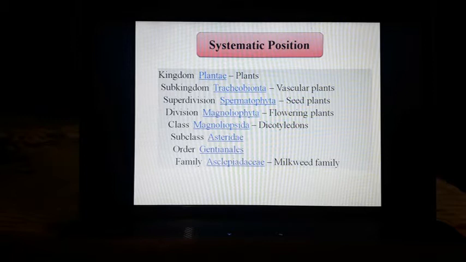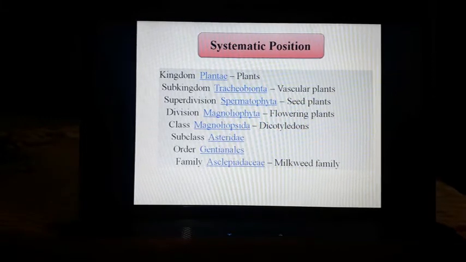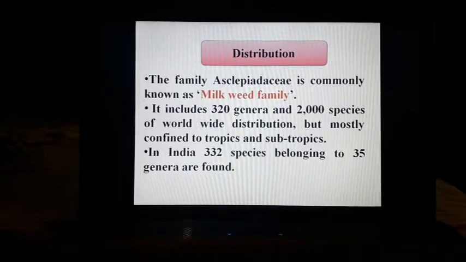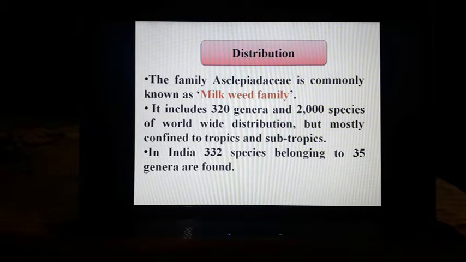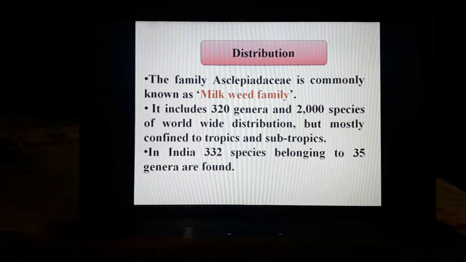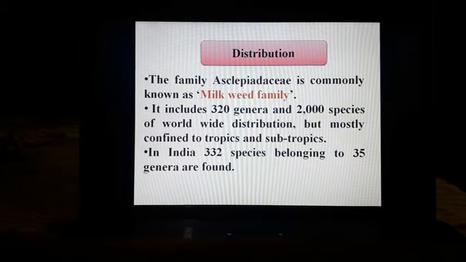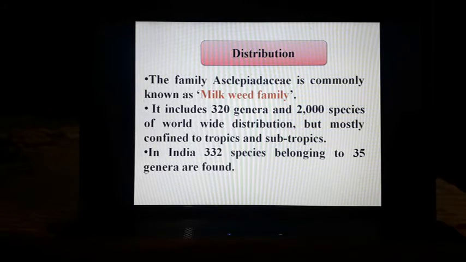Family is Asclepiadaceae, which is commonly known as the milkweed family because it secretes milky latex when we remove any leaf or branch or flower from the main stem. Then it secretes the milky latex. So this is the common name of this family.